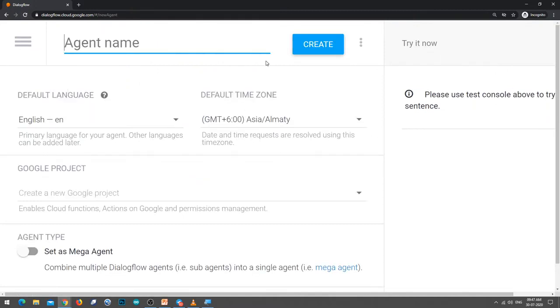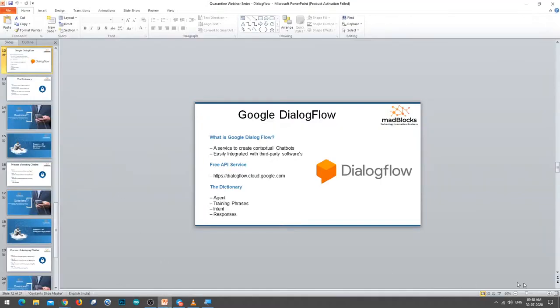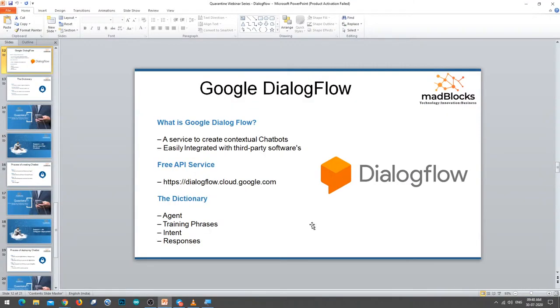When you're doing it for the first time, this page will open directly. As I have been using Google Dialogflow for the last 2-3 years, it has gone to intents and so on. But when you open the Dialogflow API for the first time, you will see this window, the same page which will be displayed. It will ask what your agent name is. I will also share this presentation in the group, so according to the presentation, let us do that.